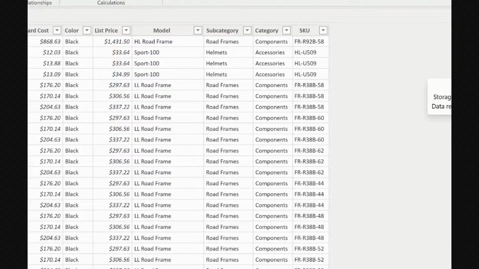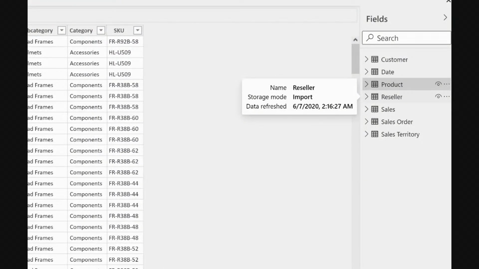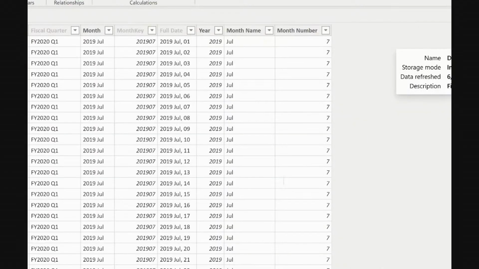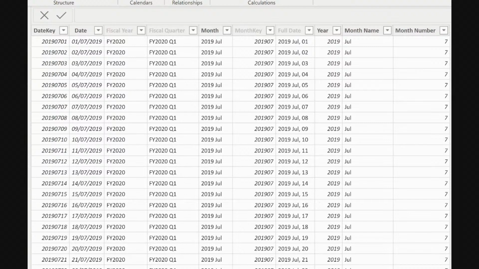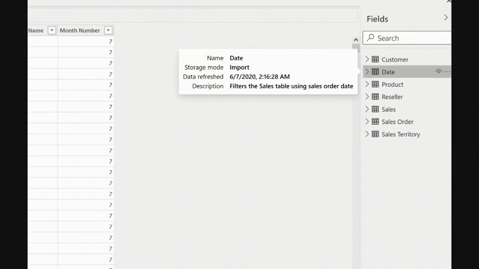If you also look at the different tables, we have customer, date, products, resellers, sales order, sales territory. But the major ones that we'll be using for this analysis are two: the date and also the sales. If you look at the dates right now, these are the different columns that we have in the dates, and we want to understand how we can improve on these dates, or how we analyze using dates. And the next one that we want to look at is sales.